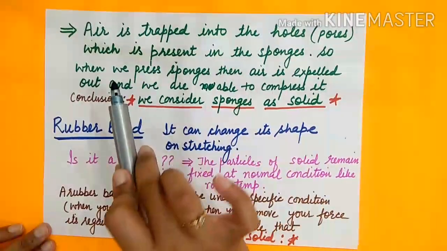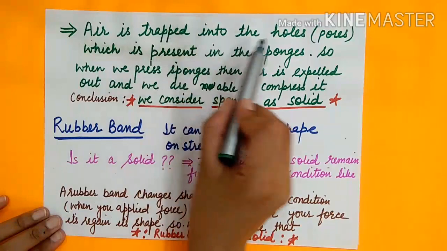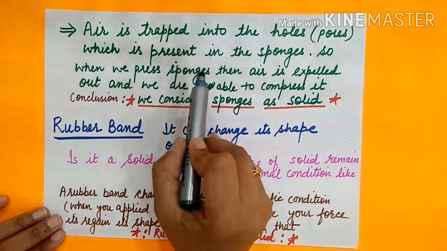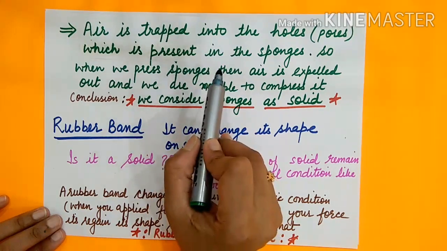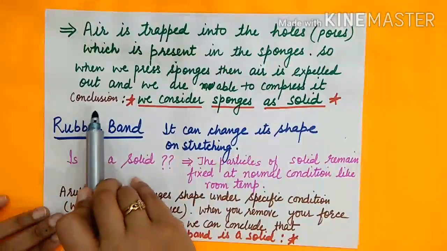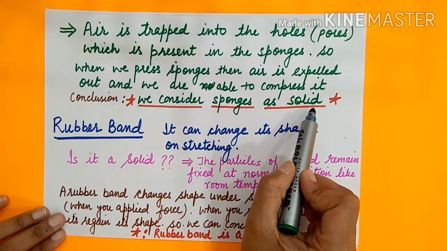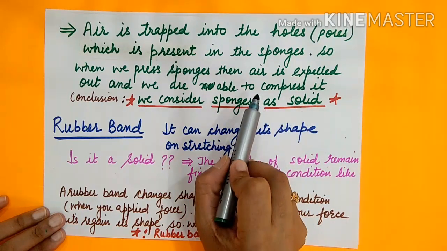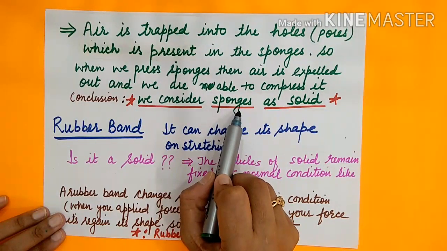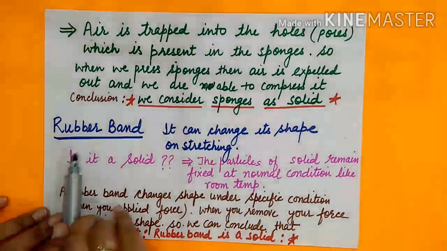So the answer is the sponges are having holes in it, as I told you earlier. So air is trapped in those holes which are present in the sponges. So when we press sponges, actually we are not pressing the sponges. We are pressing the air which is present in those holes. So we can conclude that we consider sponges as solid. Otherwise, if there is no air in the holes, then we can't press it. So we can consider sponges as a special case, as solid.